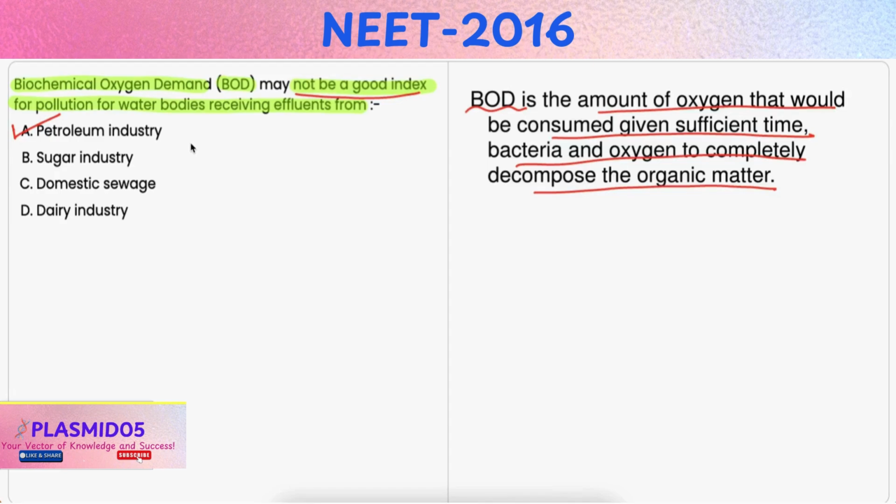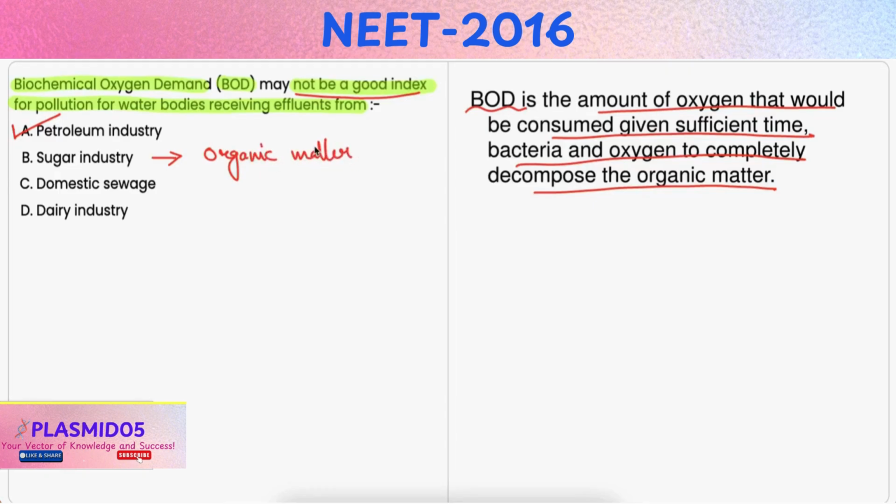Option B, sugar industry. Now, sugar industry effluents are rich in organic matter, which increases BOD due to microbial decomposition. Hence, it is incorrect. Option C, domestic sewage.